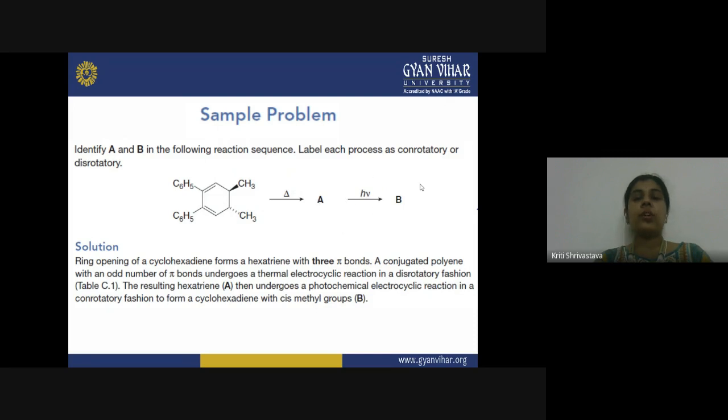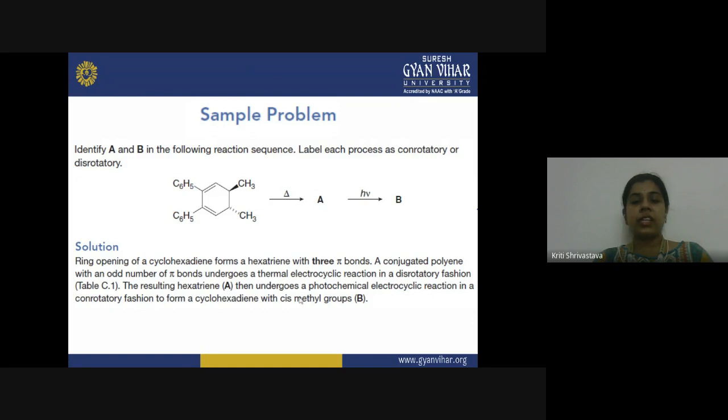Again, it will do the electrocyclic reaction. There will be a ring closure reaction. And now again, this is a 3 pi bond system, an odd number of pi bonds. So under the photochemical condition, now we know that for a system containing an odd number of pi bonds in the photochemical condition, you get a con-rotatory motion. So again, there will be formation of a cyclohexadiene, but this time what will happen?